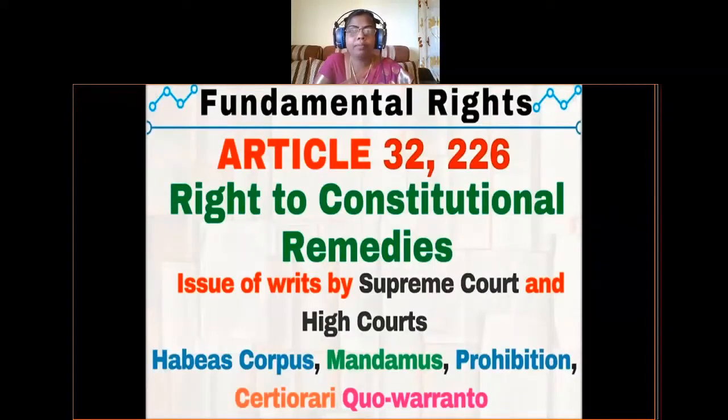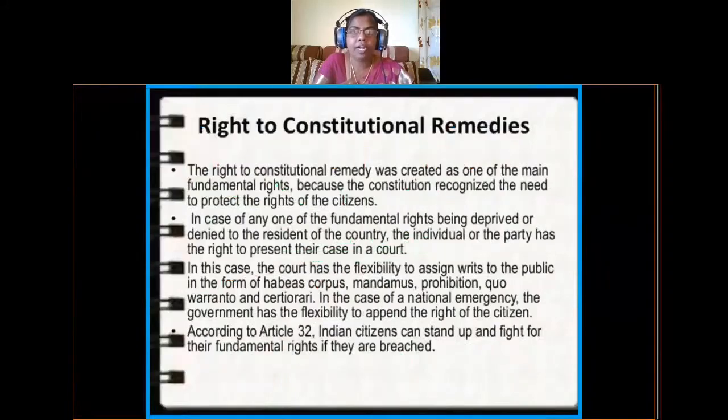This is the sixth fundamental right through which all the above said 5 fundamental rights are being protected. The right to constitutional remedy was created as one of the main fundamental rights because the Constitution recognized the need to protect the rights of the citizen.